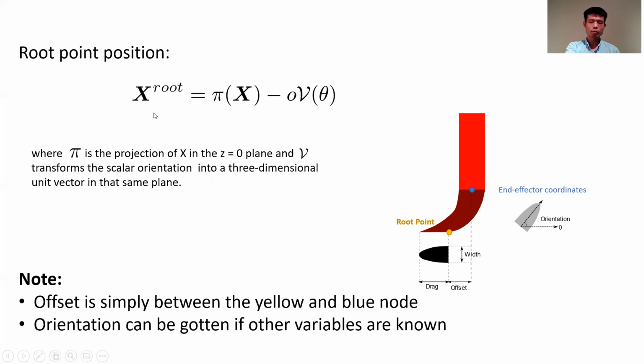There are also two things we would like to mention there. At first, offset is simply the distance between the root point and the end effector coordinates. And also orientation can be obtained if all the other variables are known in the definition formulas of root point. These two important observations will also become the main motivation for the updating process on the offset and orientation parameters.